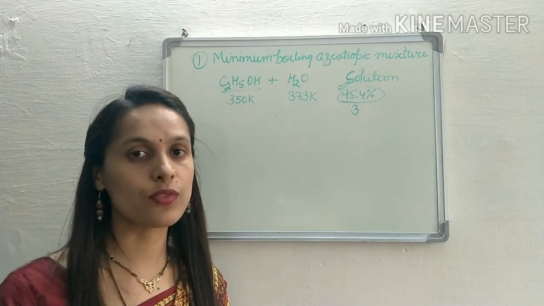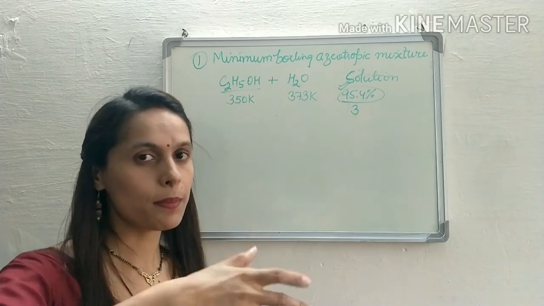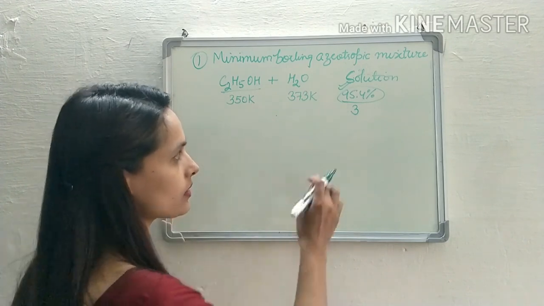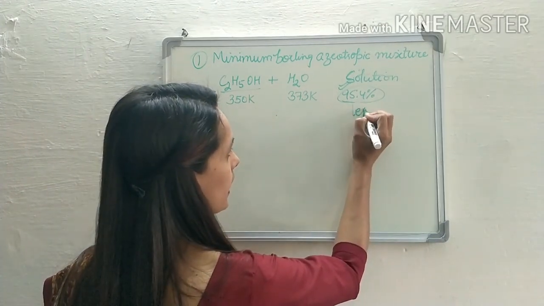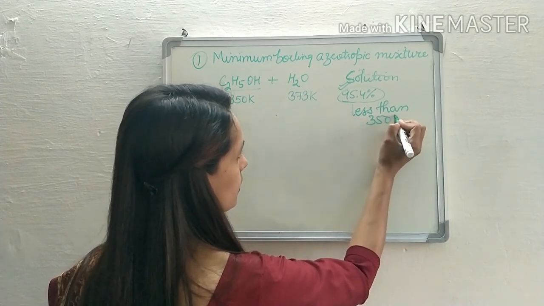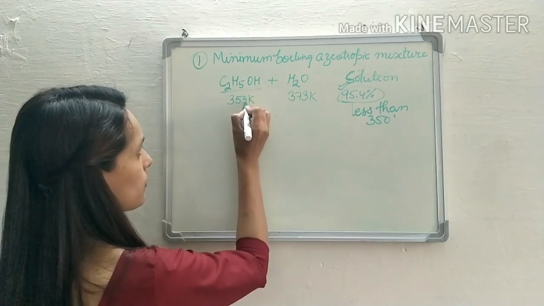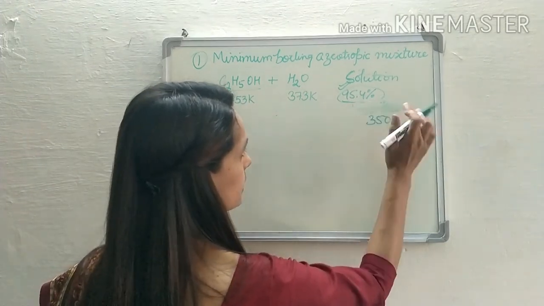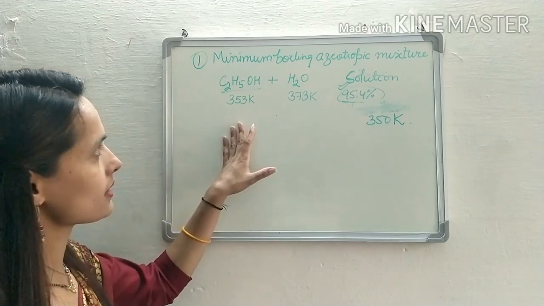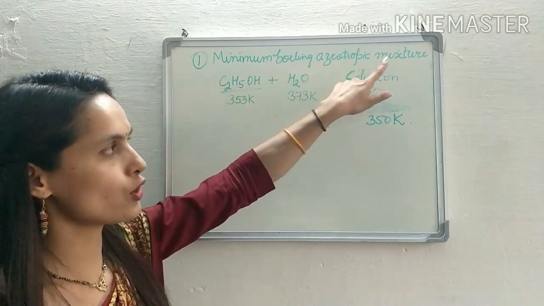Positive deviation means vapor pressures are more. If the vapor pressure is more, then the boiling point is less. It means the boiling point is less than 353 Kelvin, which is the boiling point of ethanol. Clear? So this is the example of a minimum boiling azeotropic mixture.